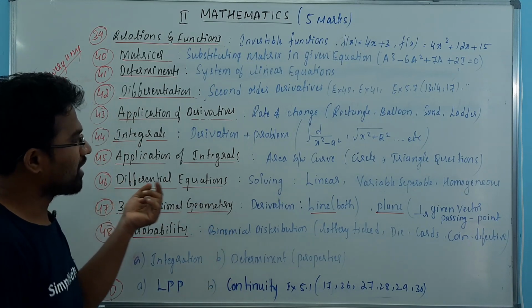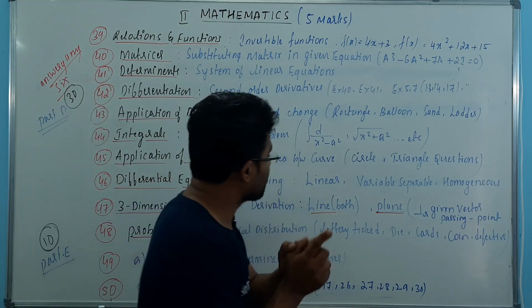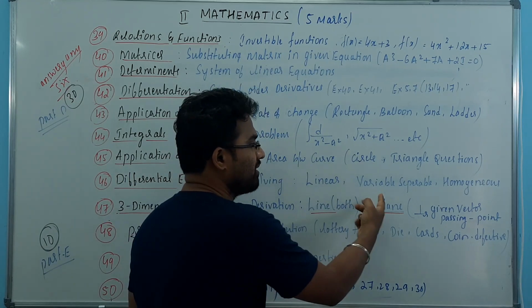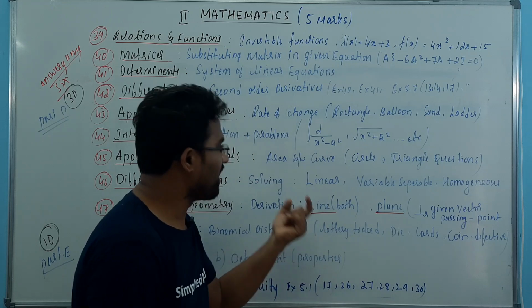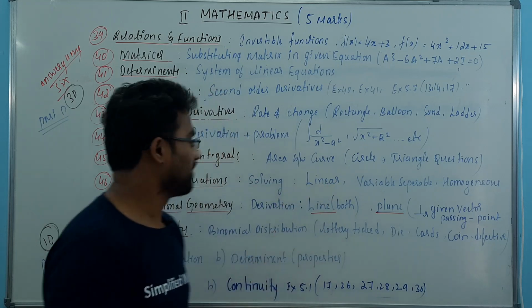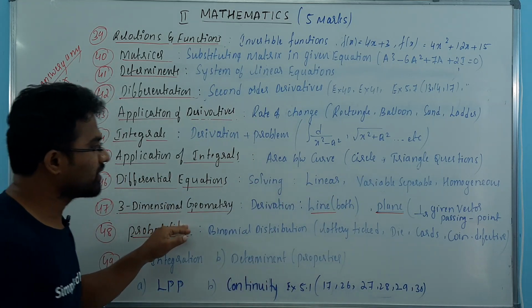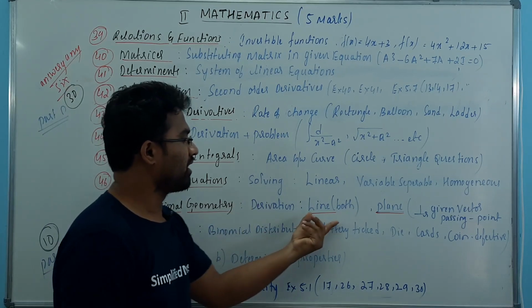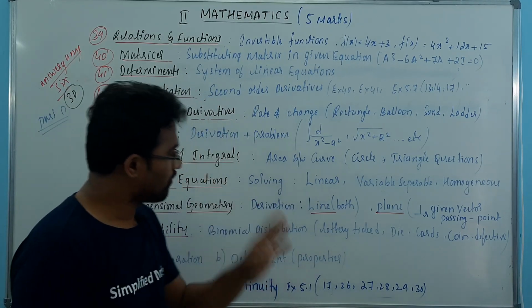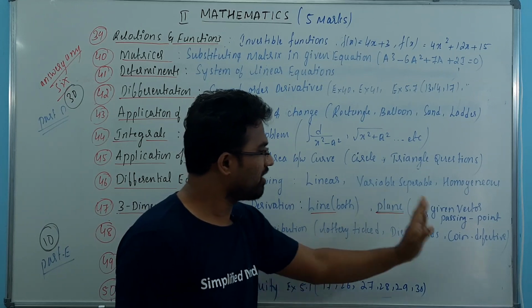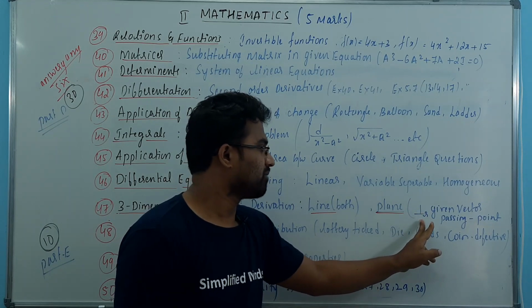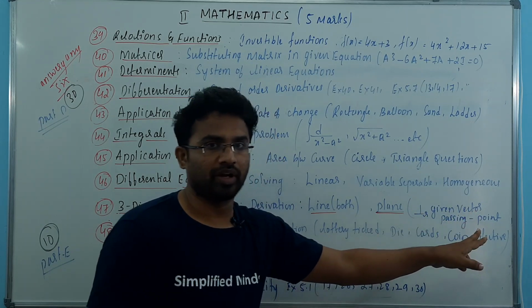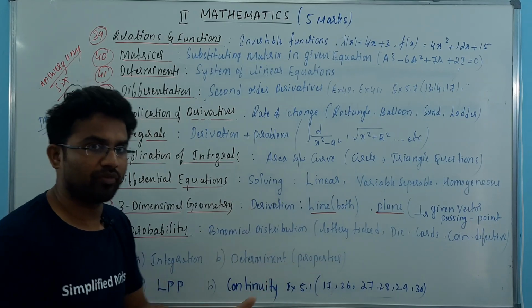And differential equations, you have solving. Please do give first preference to linear, then variable separable, then homogeneous. There's a very high chance that questions are coming from the linear method. 3-dimensional geometry, coming to this, you have derivations here. Line, go through both the derivations. When coming to plane, just give a little focus, first do this: perpendicular to a given vector and passing through a point. They get asked, given in normal form also.